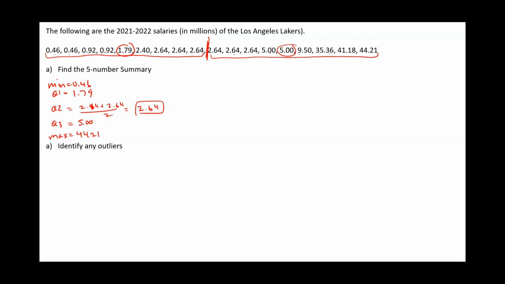And if you're wondering who the 44.21 million was, this is Russell Westbrook, who had, of course, a notoriously horrible season with the Lakers. Still made 44 million though.